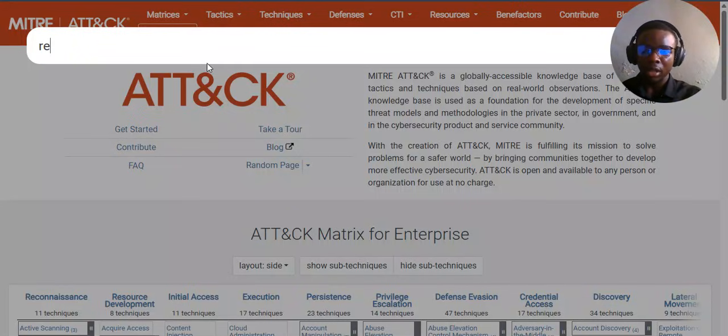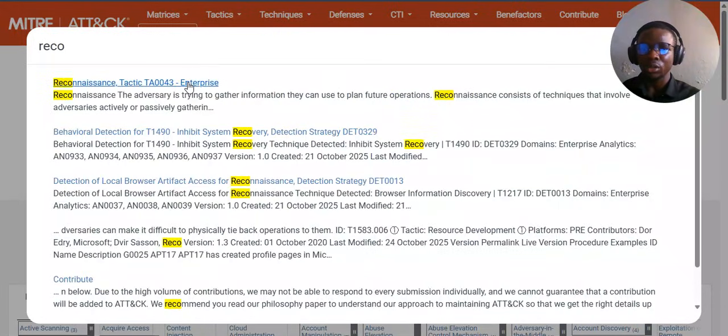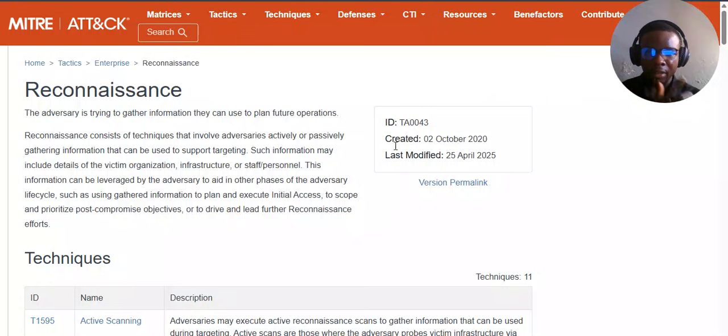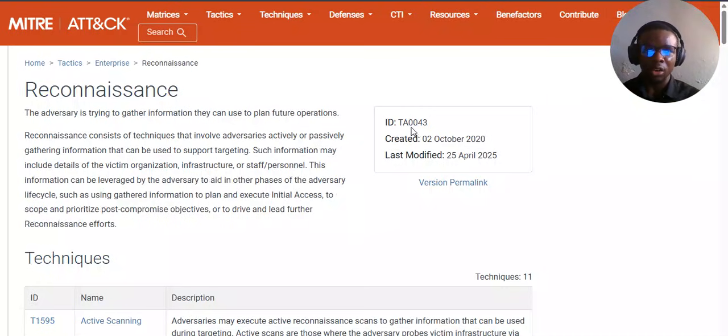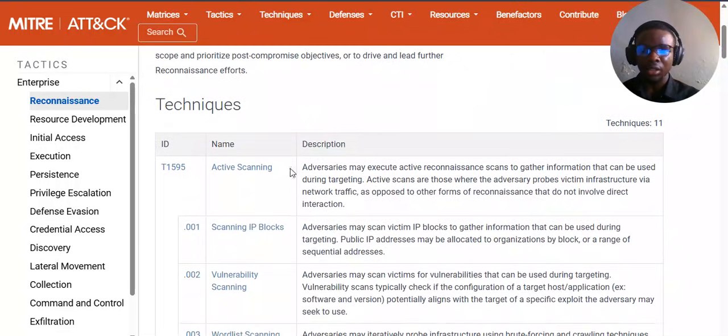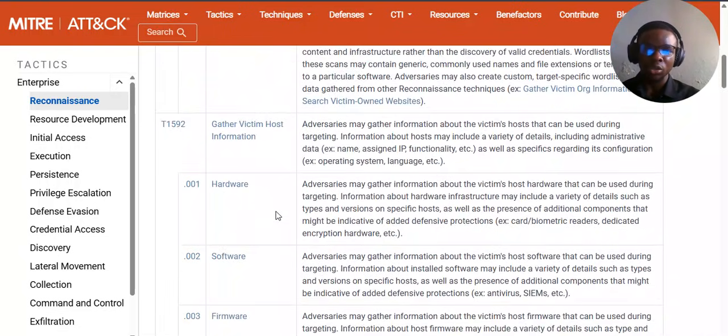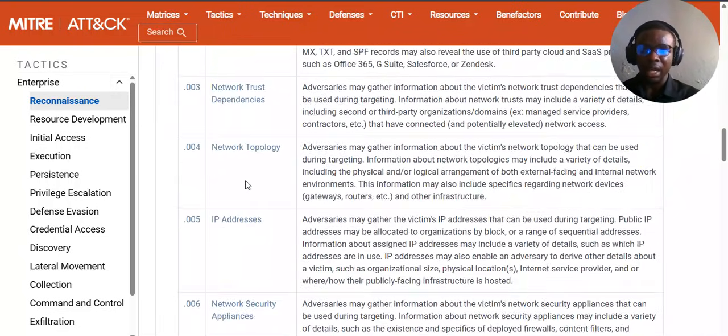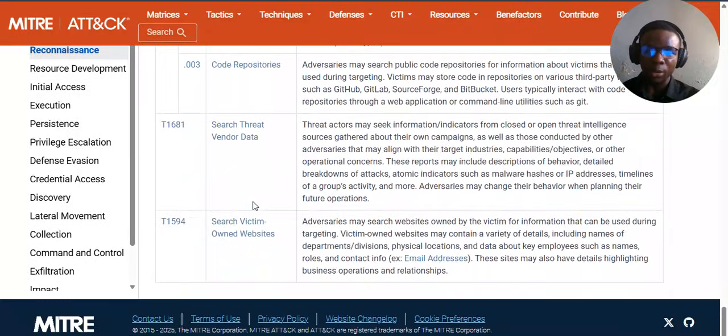So let's take, for example, let's check reconnaissance and see how it's being used. We're checking the reconnaissance tactic. They all have their own ID, and this is the ID for reconnaissance, TA0043, created 20th of October 2020, last modified last year, April 25. So this is one of the tactics of attackers, reconnaissance, and it's telling you what they do with reconnaissance and how they tend to use it to gather information.